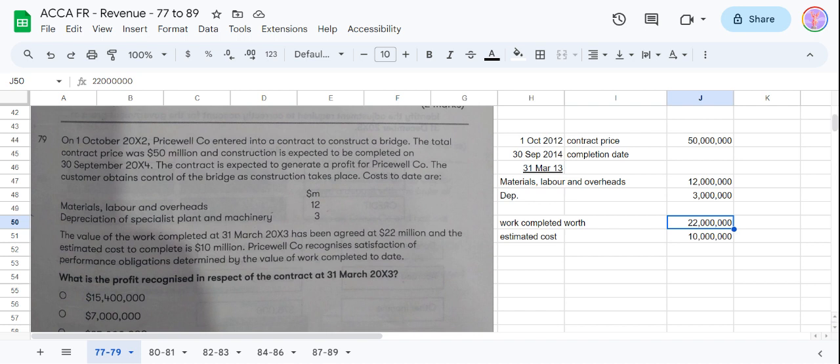So total cost I think is going to be 32 and contract price is 50 million. So what percentage of the work is?